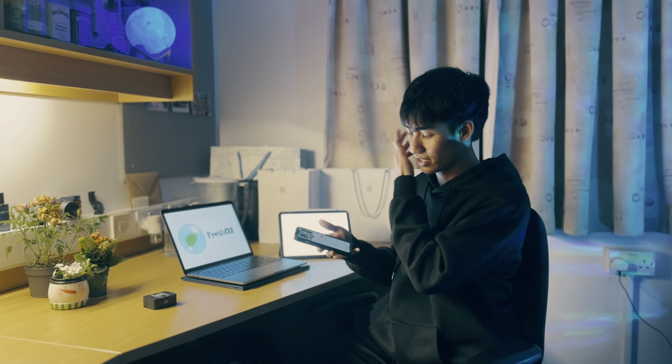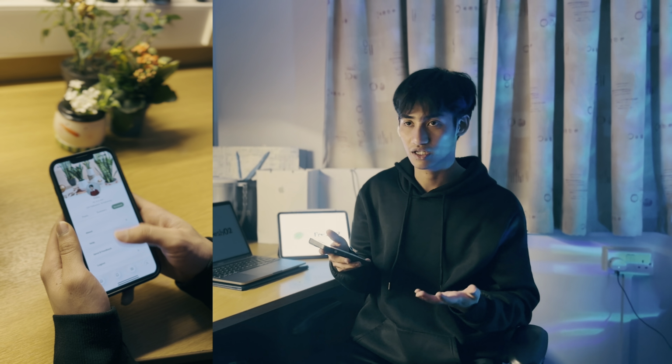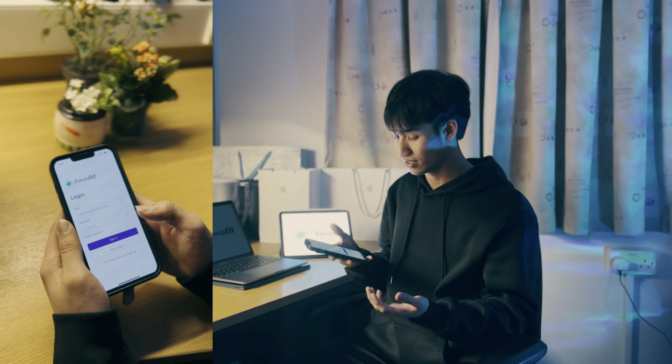The next thing is account. You will see a lot of sections as well, and you can also send feedback, or send any issue that you want to tell us about, and you can click log out if you wish. So those are the things I want to talk about my app. There are a lot of features included in that application, and I believe it will totally support reducing CO2 and making the world more green. Okay, thank you.